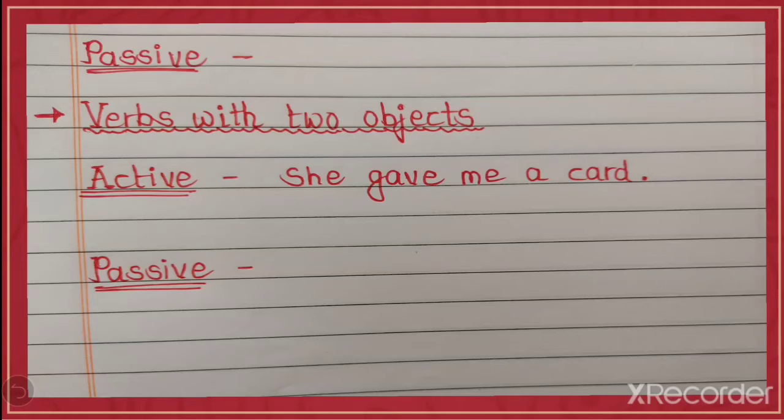Verbs which take two objects after them in the active voice can be changed to the passive in these sentences. In active, look at, she gave me a card.